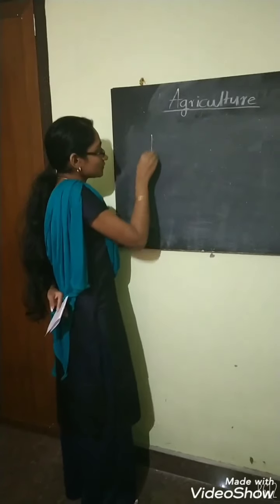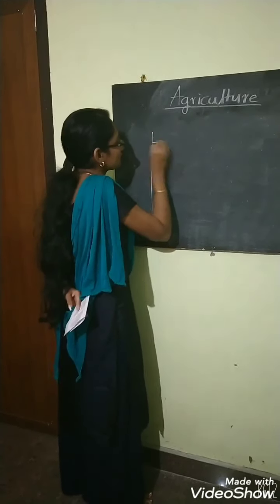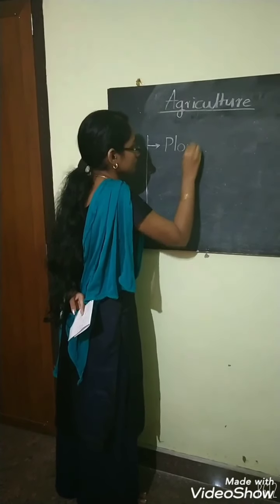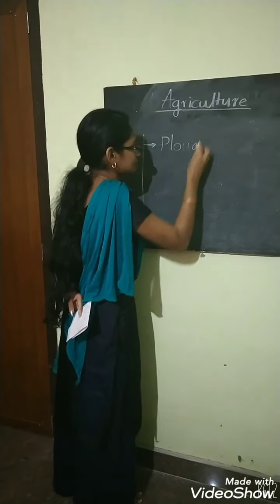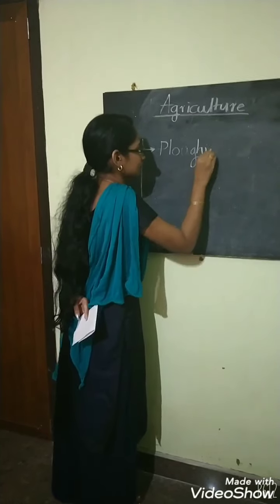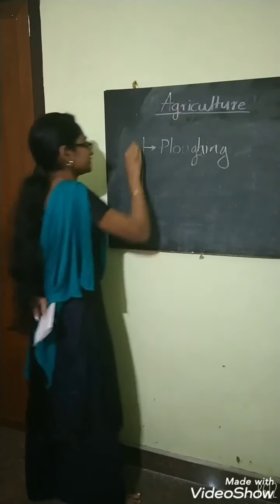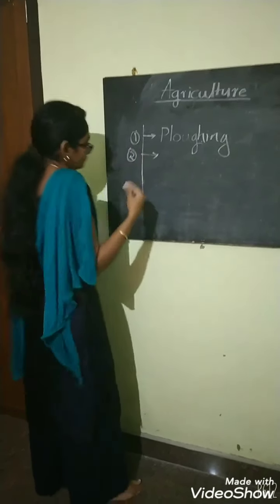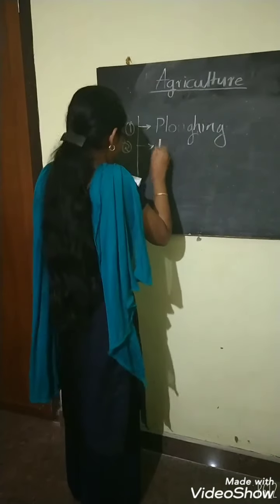The steps of agriculture are: the first one is plowing. The second one is manuring.